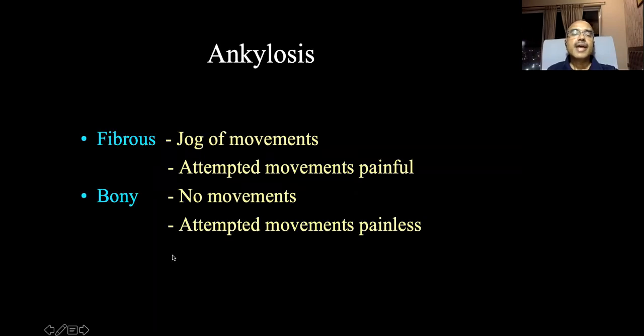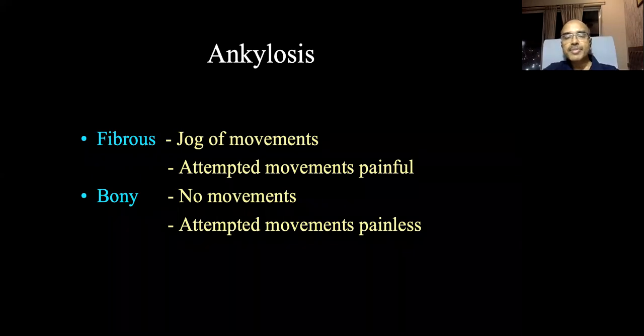Next, ankylosis. Okay, complete restriction of movements in all the directions is known as ankylosis. There are two types of ankylosis. Remember, fibrous ankylosis and bony ankylosis. In fibrous ankylosis, a jog of movement will be possible, and any attempted movements will be painful. Whereas in bony ankylosis, there will be absolutely no movements possible, and attempted movements will be painless. So fibrous ankylosis is usually the end result of a tuberculosis infection, whereas bony ankylosis is the end result of any pyogenic infection.